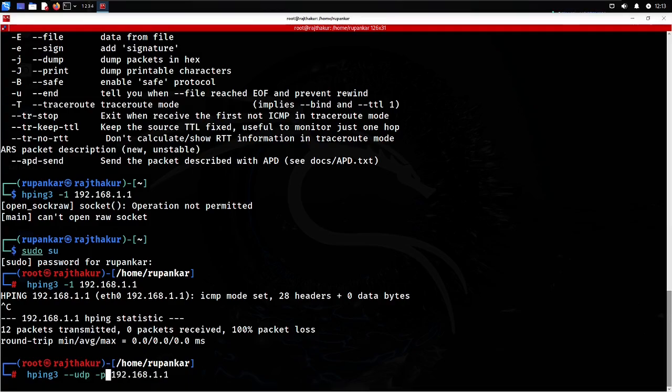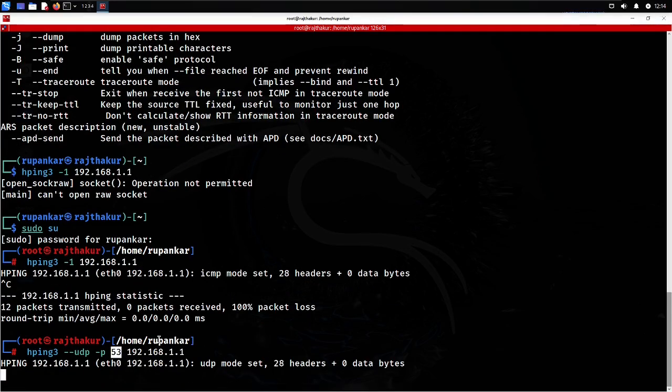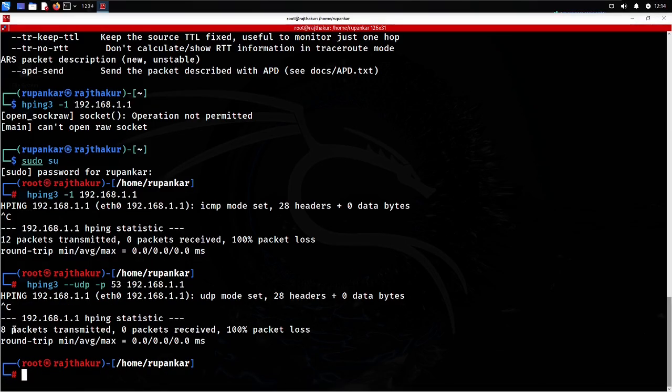I am assigning -p, and let me target DNS. The UDP port I'm targeting is port 53, which is for DNS, and now it is just sending a lot of UDP packets to my DNS server. Let me do a Control+C, and only 8 packets were sent here.